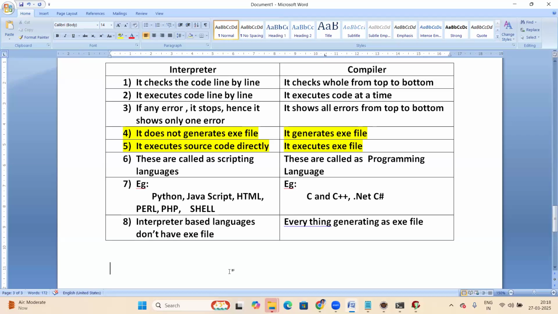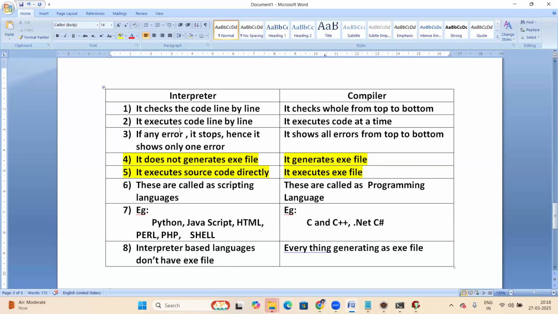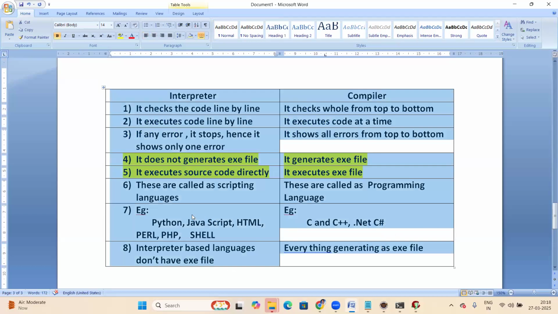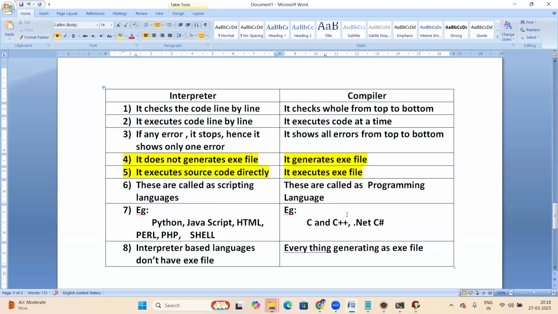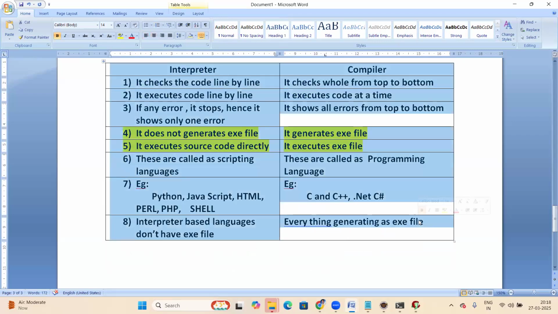Okay, fine. The difference between interpreter and compiler is clear. Scripting language, okay. Programming language, okay. Everything is fine. But what about Java? We should discuss Java also, right?